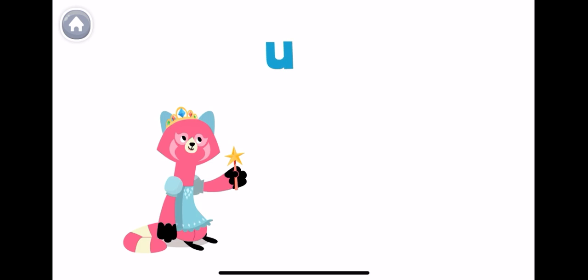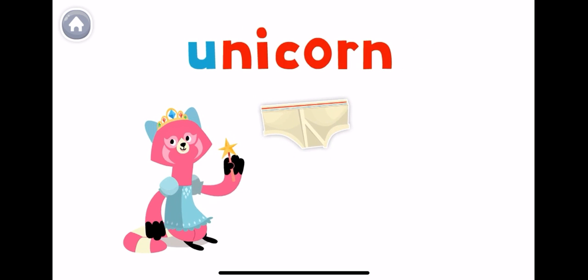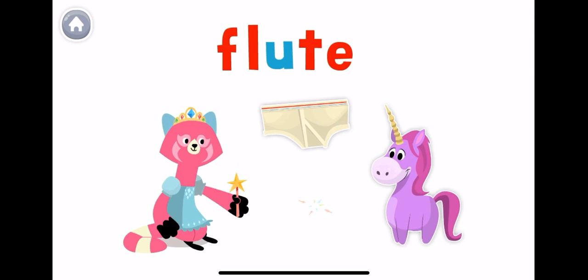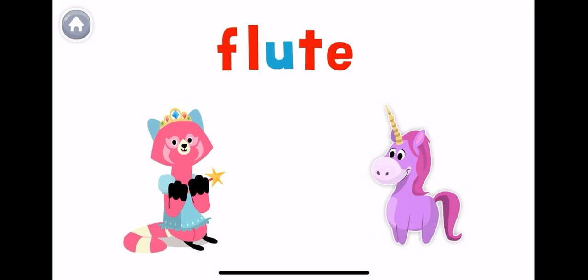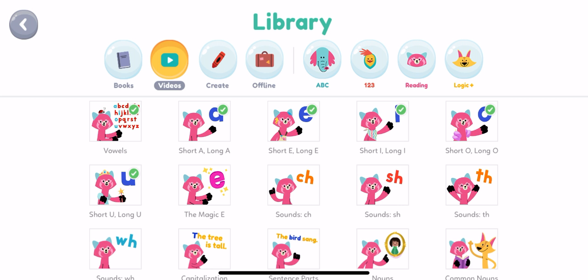The letter U is a vowel fit for a princess. It can make the short U sound, like in the word underwear. Or it can make the long U sound, like in unicorn and flute. A unicorn in underwear playing the flute. A nice sentence. So, kids, now you know you have a short U and a long U. Long U in unicorn, short U in underwear.